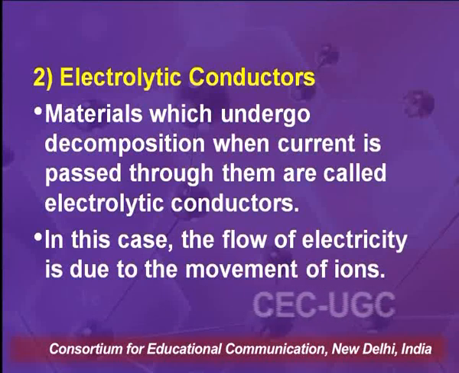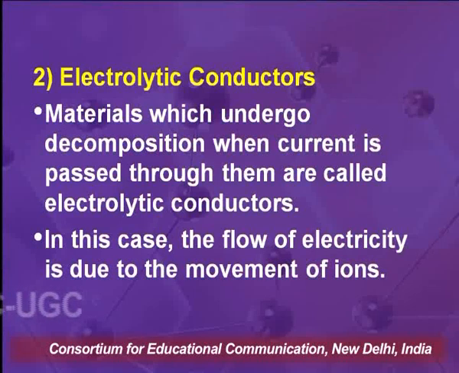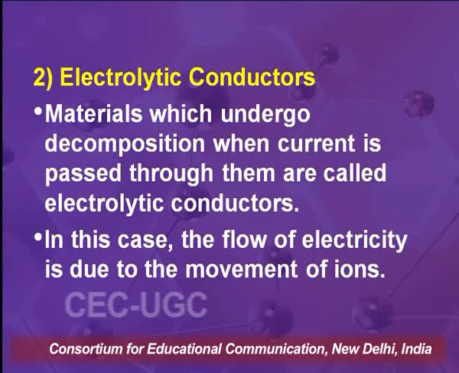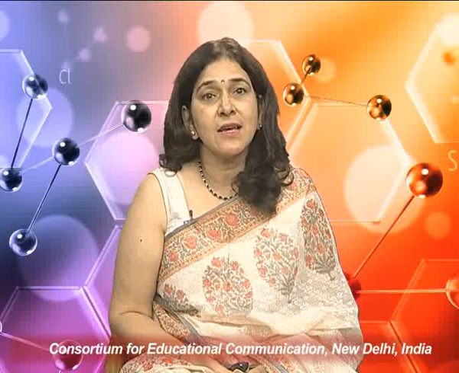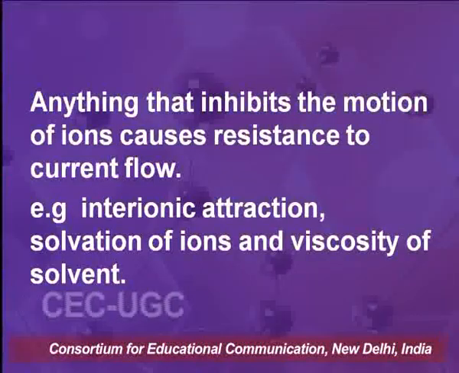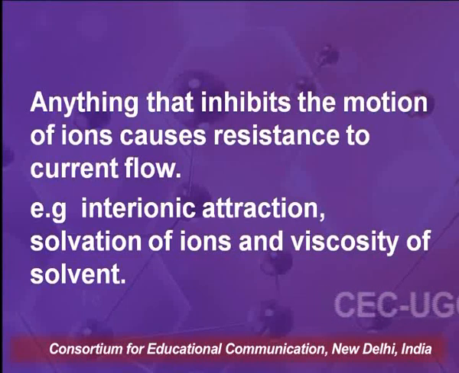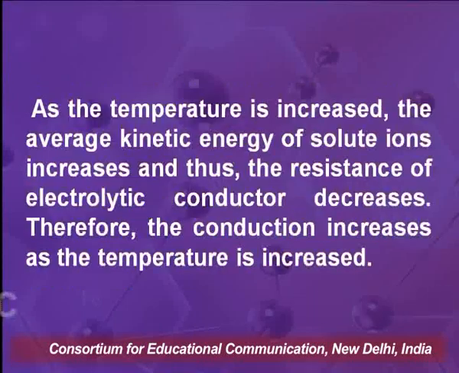The materials which undergo decomposition when current is passed through them are called electrolytic conductors. In this case, the flow of electricity is due to the movement of ions. Anything that inhibits the motion of ions causes resistance to the current flow, for example, interionic attraction, solvation of ions, and viscosity of the solvent.